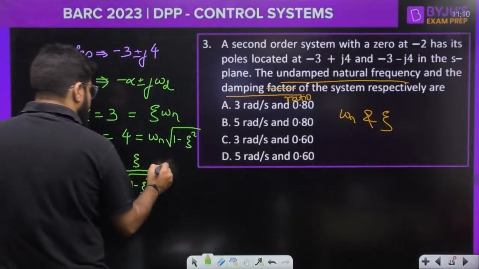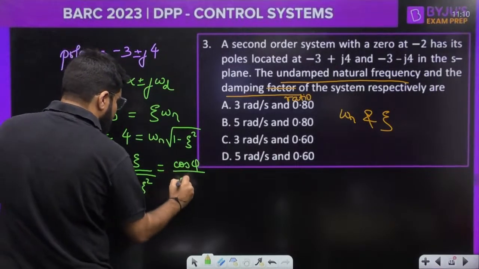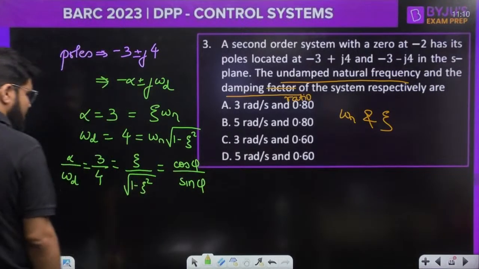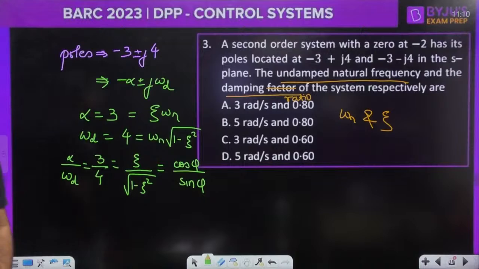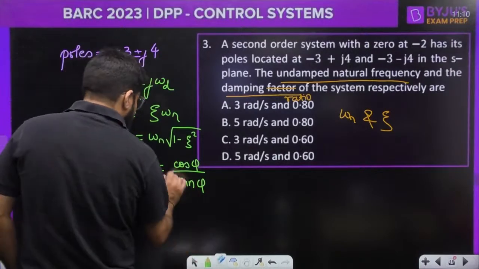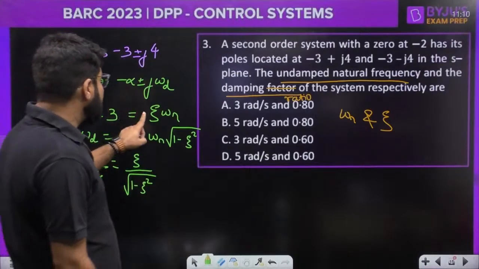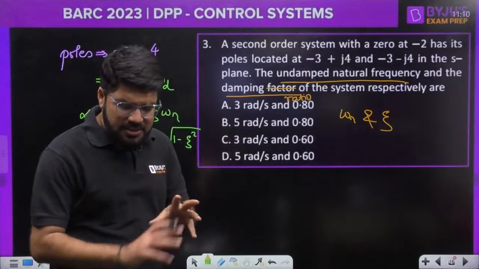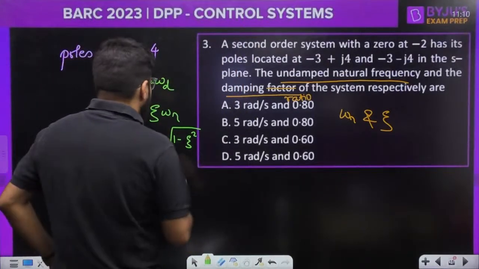Very simple logic. Put down the zeta as cos phi. We all know that zeta is also given by cos phi. So under root 1 minus zeta square is sin phi. Okay, so we are actually getting tan phi. यहाँ से आप zeta का value निकाल सकते हैं, or you can solve from here as well. These are the two options. Okay, even if you wish, you can solve it up directly. Acha, one more thing. Alpha, which is zeta into omega n. Now let's explore the options also. Alpha is zeta into omega n. Na? Okay, so that is equal to 3.